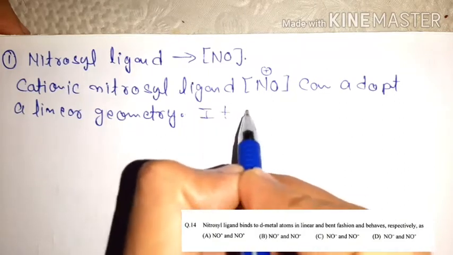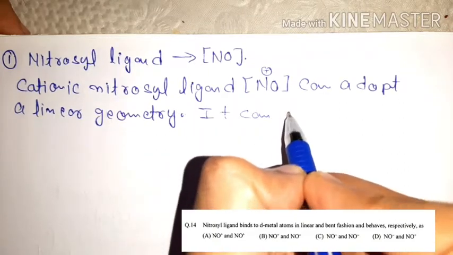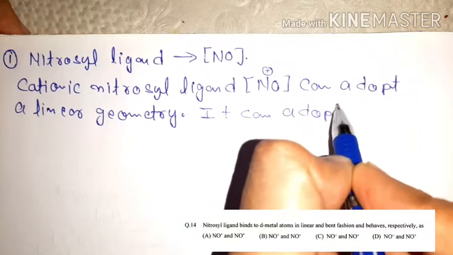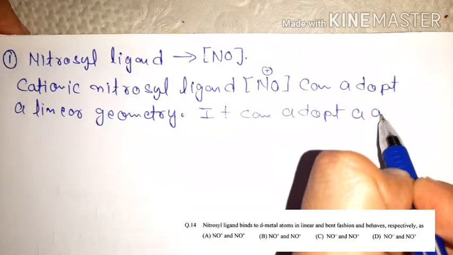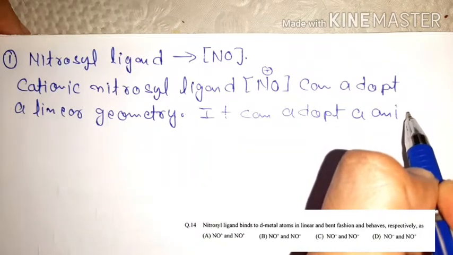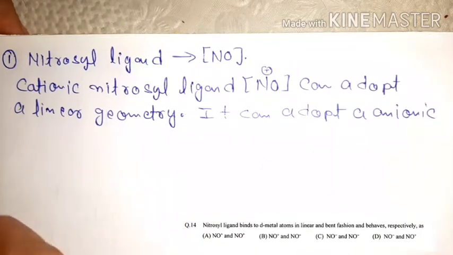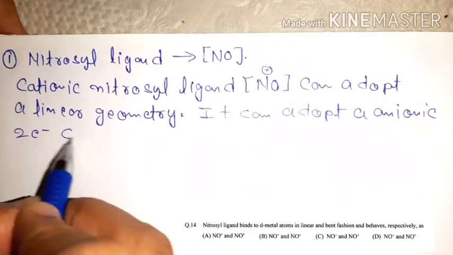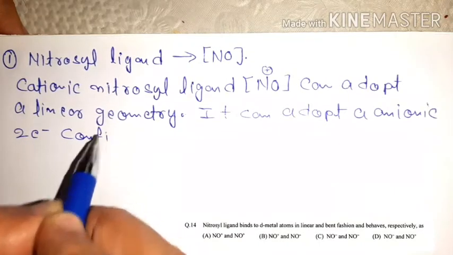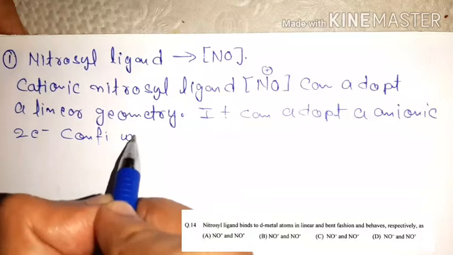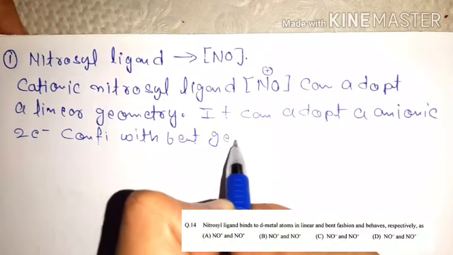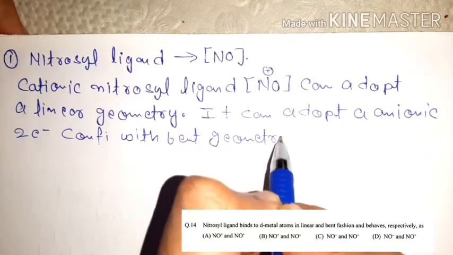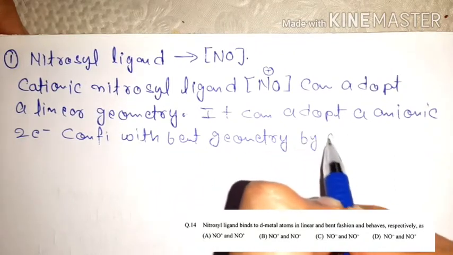It adopts an anionic 2 electron configuration with bent geometry by the oxidation of metal.